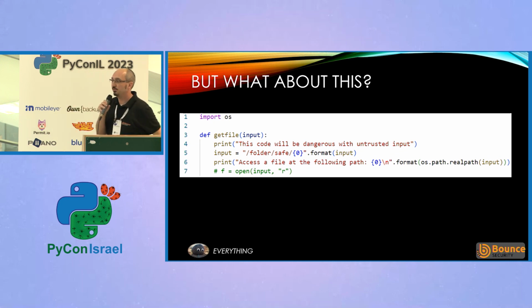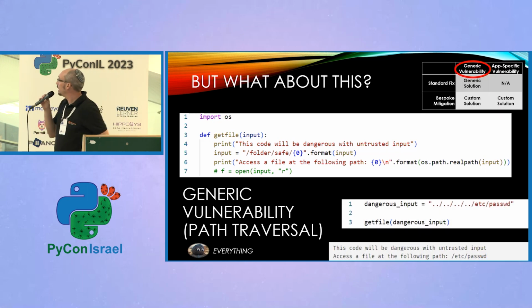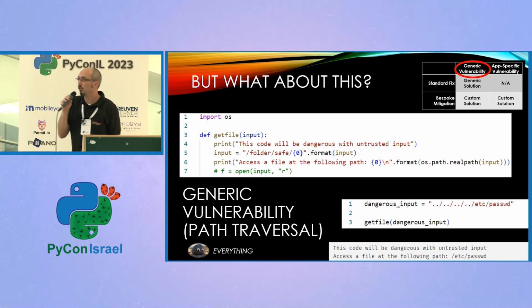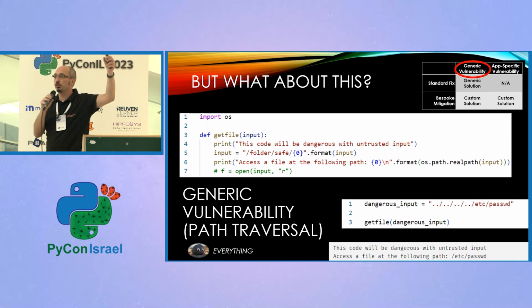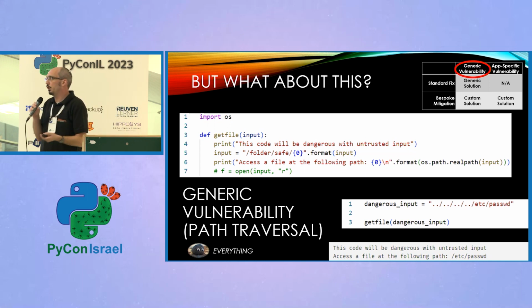Path traversal, yeah. So here we can see we've got a path traversal issue. If someone puts in some sort of dangerous input, like we can see down here, into that input field, then instead of reading a file from within our safe folder, it's going to break out of that folder and read a file from a different folder. Now this is a pretty well-known vulnerability. I'd call it a generic vulnerability.